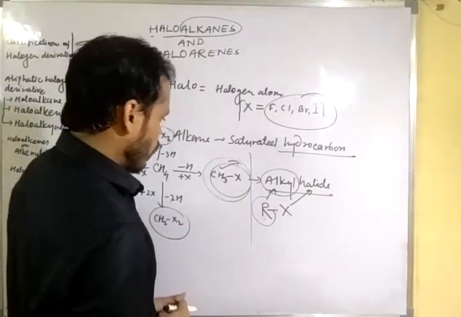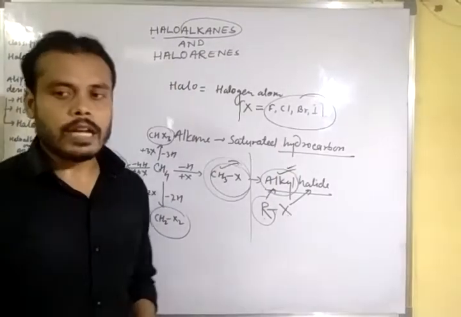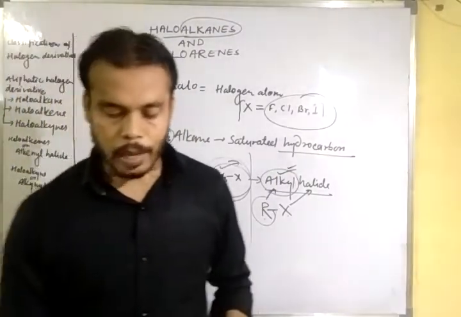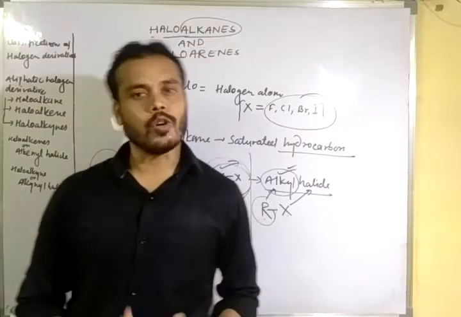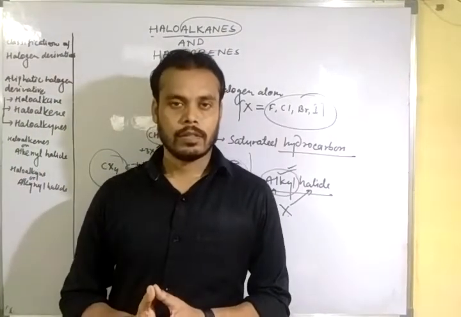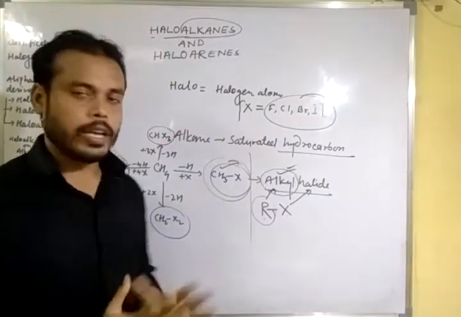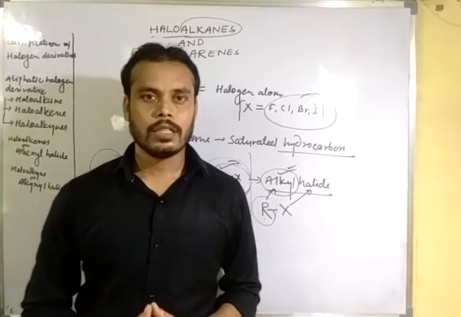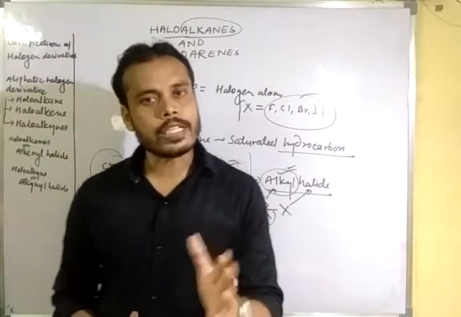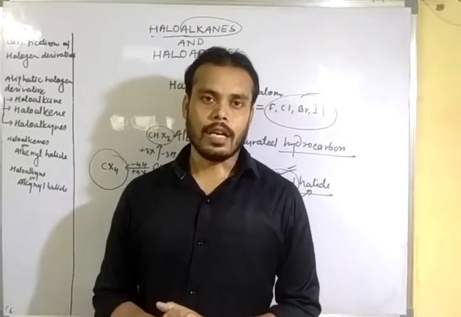Clear? Now, the alkyl halides are further classified on the basis of the nature of the carbon atom to which the halogen atom is attached.